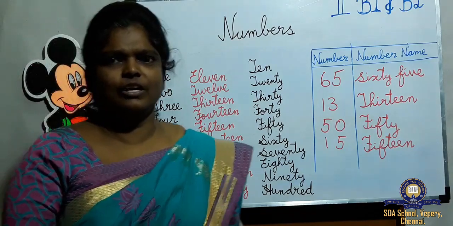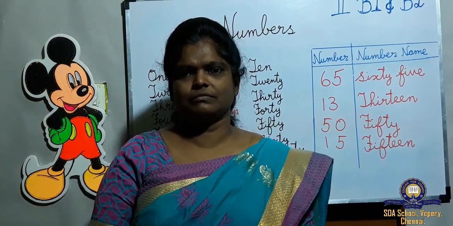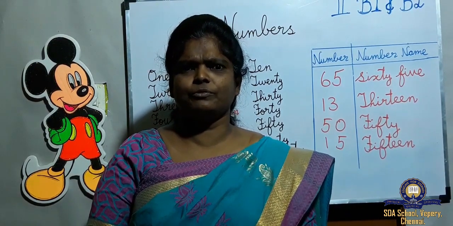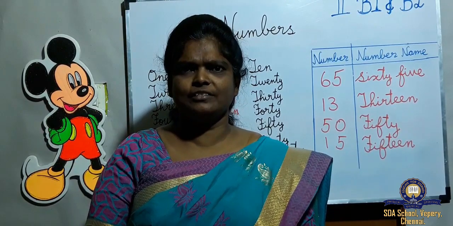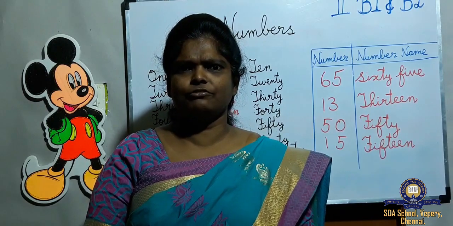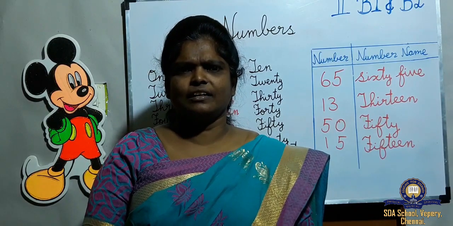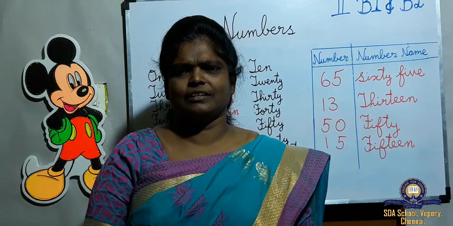You should write from 51 to 100 in the rough note, numbers and number names, and you have to send it on Wednesday. Wednesday, don't forget. You can send it up to 8 o'clock.